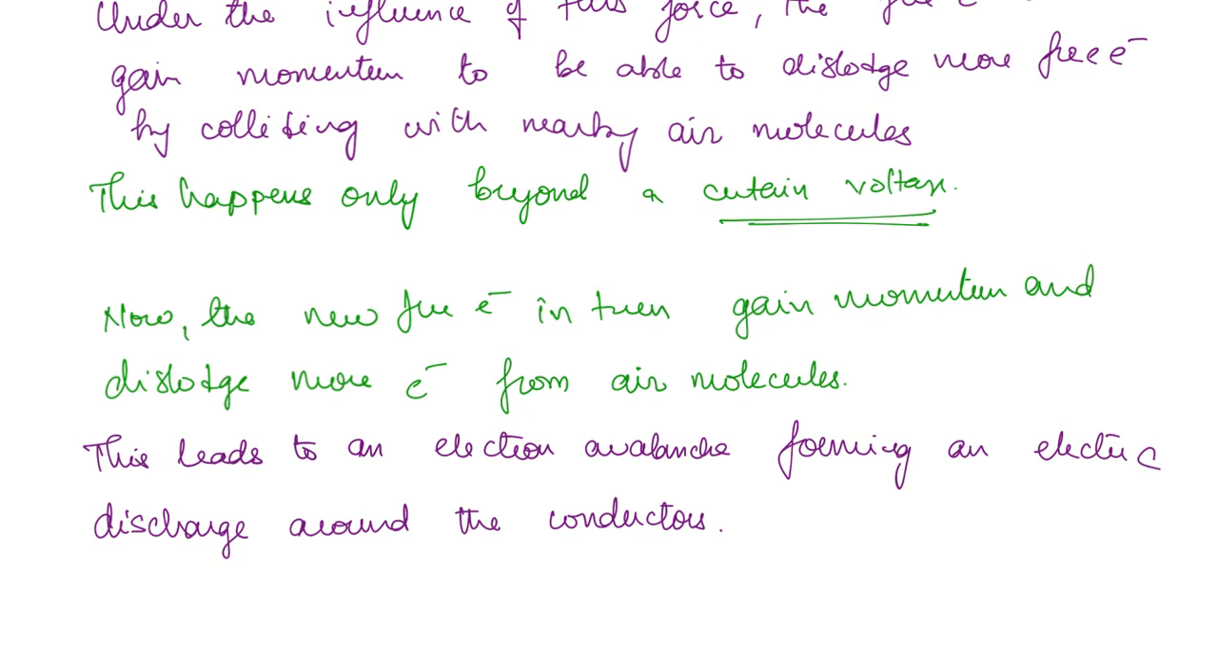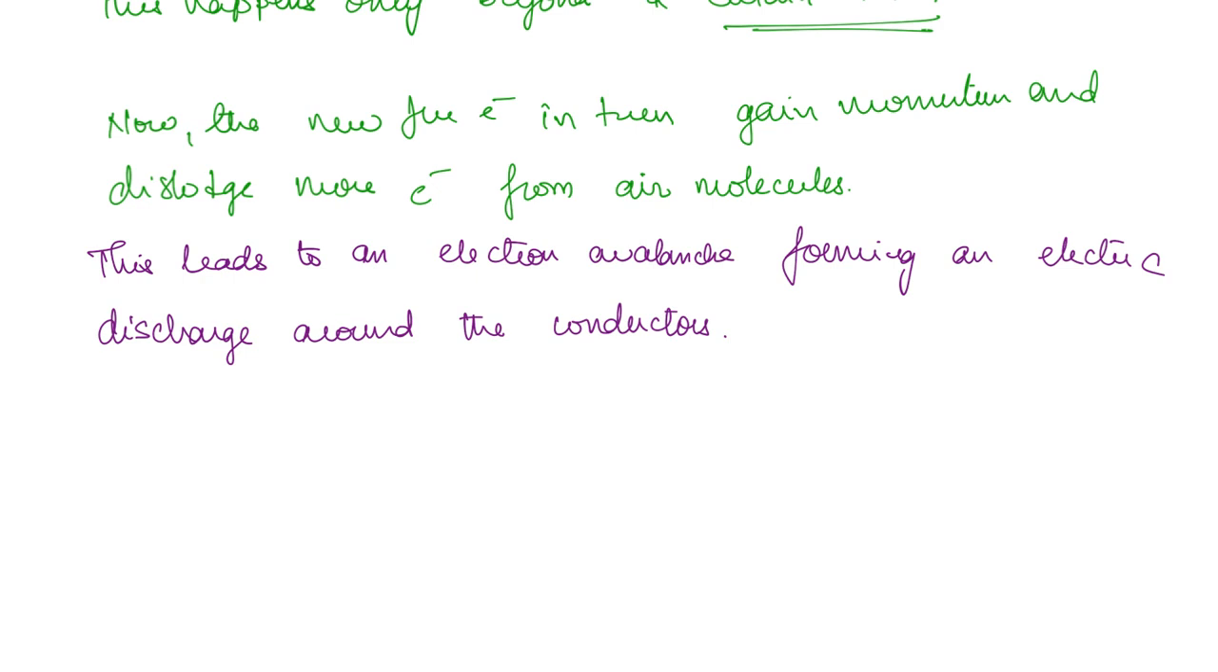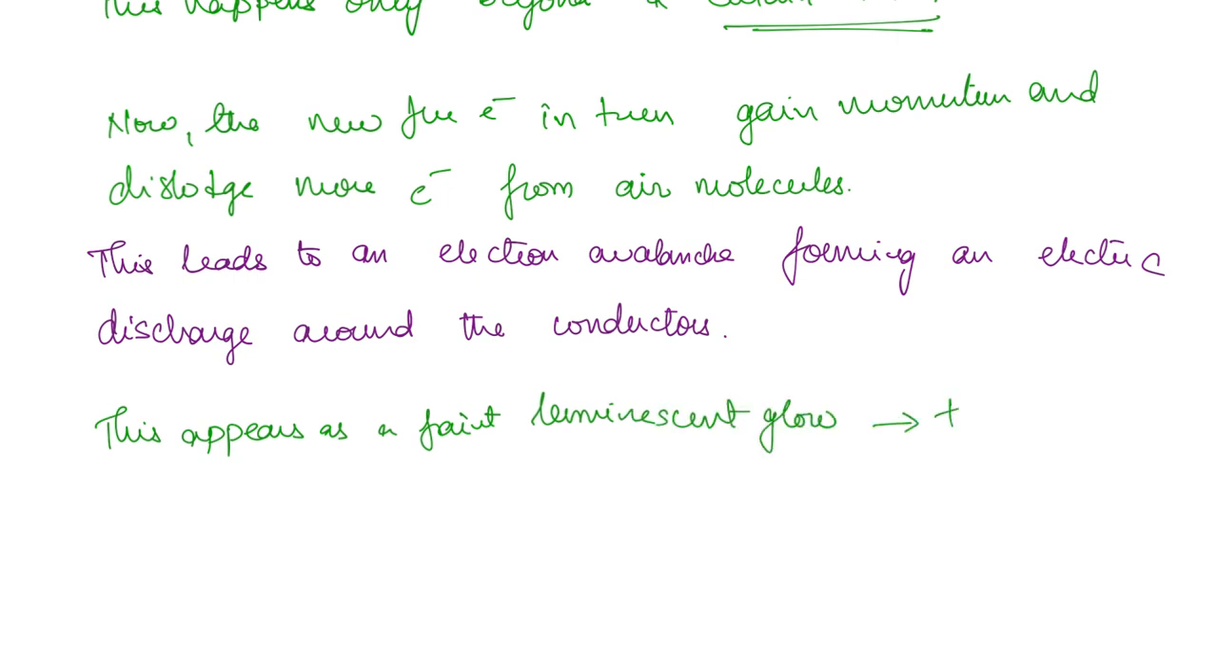Sometimes this is going to be visible as a faint luminescent glow, and then we call it corona. So this appears as a faint luminescent glow. This phenomenon is called corona. In fact the electric discharge itself is called corona, and if it is visible then it is called the visual corona. Now the voltage beyond which the corona will occur is called the critical disruptive voltage.